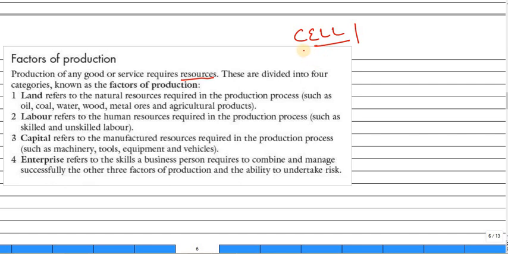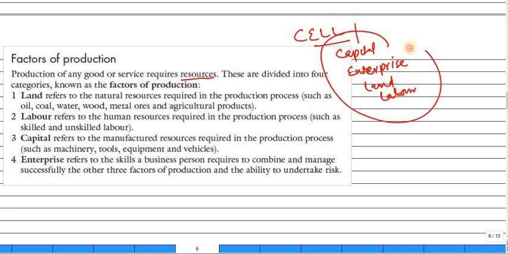So CELL means C for capital, E for enterprise, L for land, and L for labor. These are the 4 factors which are necessary, which are required for production. Okay, now let me explain what capital, enterprise, land and labor mean.